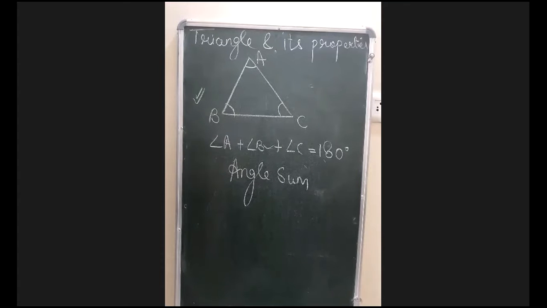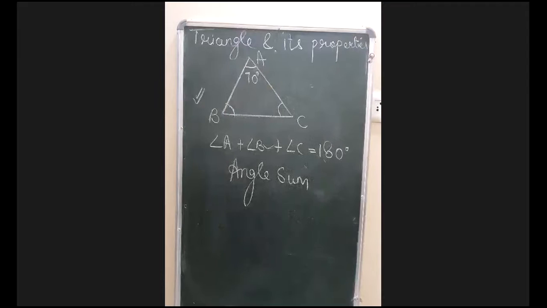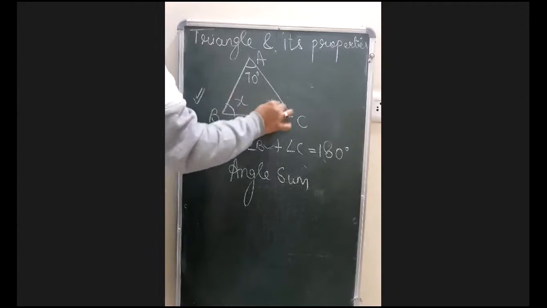Suppose it is written that the base angles are equal and the vertex angle or any other angle, which is left, is 70 degrees. What is the measure of each base angle? What about the solution? We'll do it very easily because the first hint is that it is given to be an isosceles triangle. An isosceles triangle means the base angles are always equal.